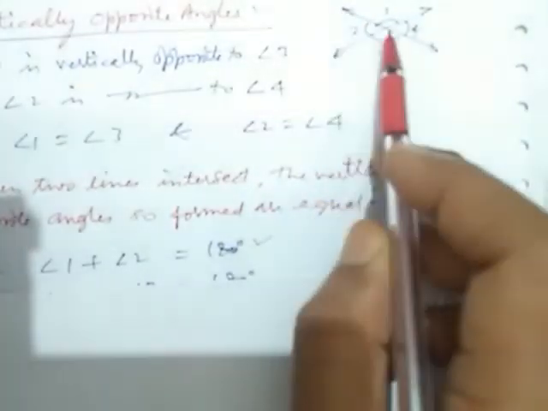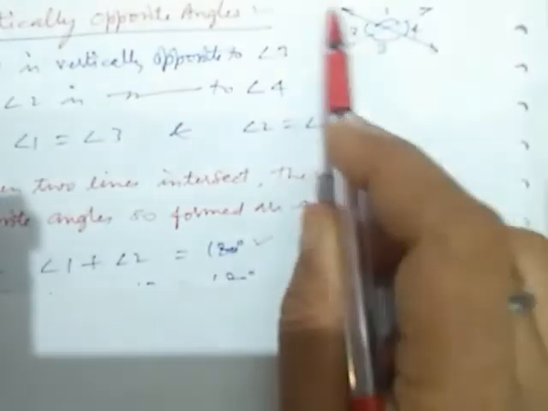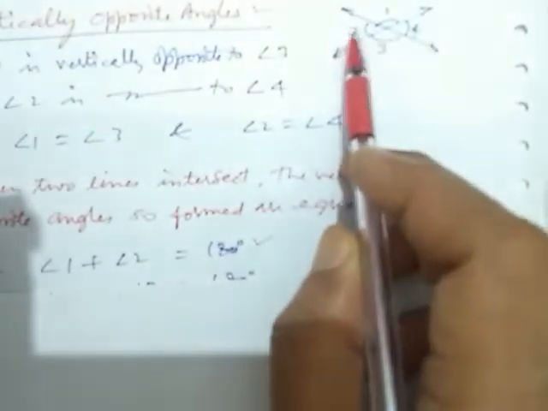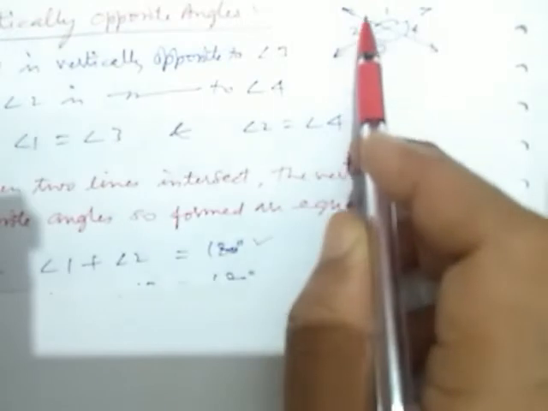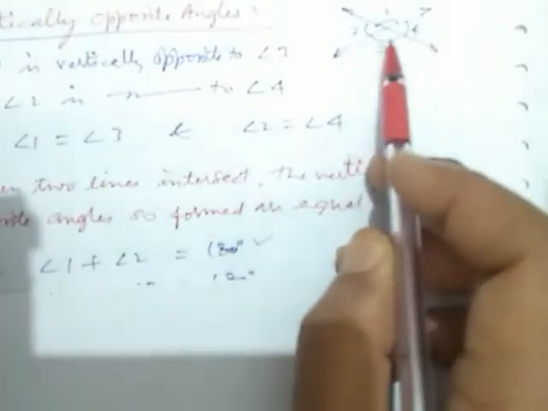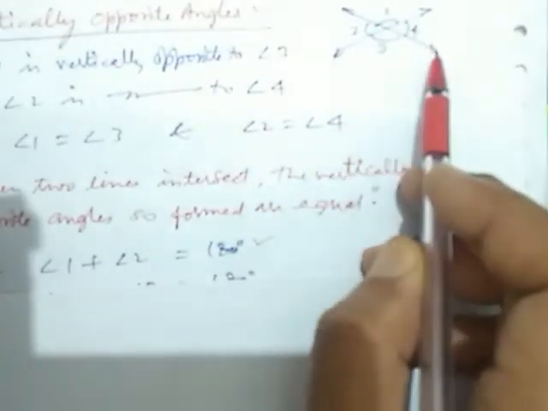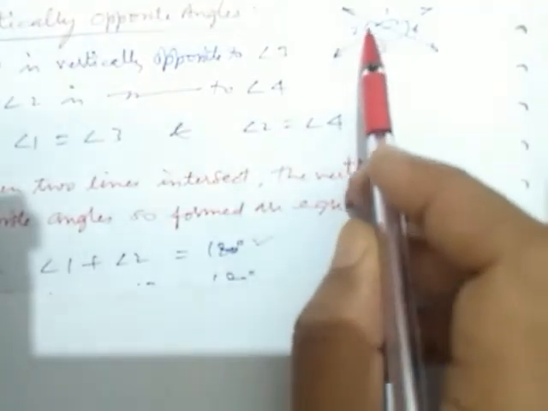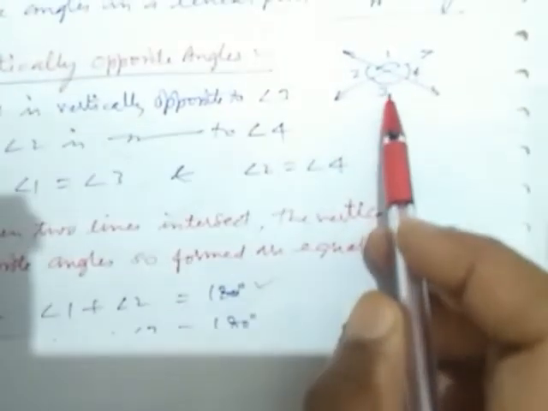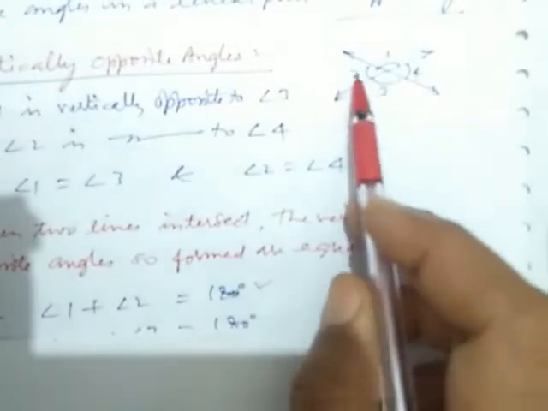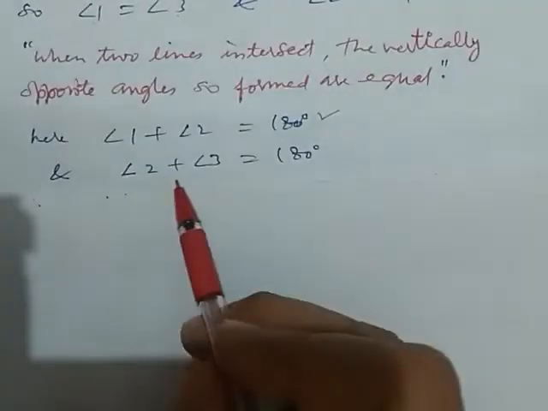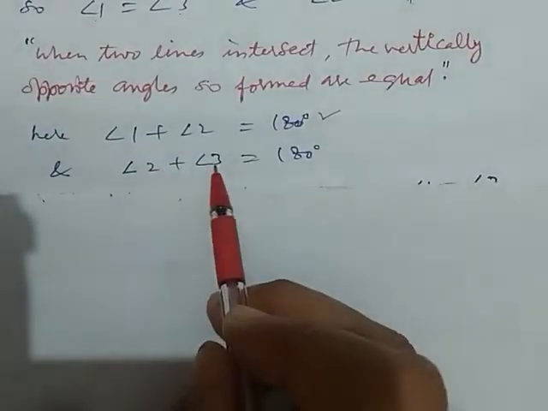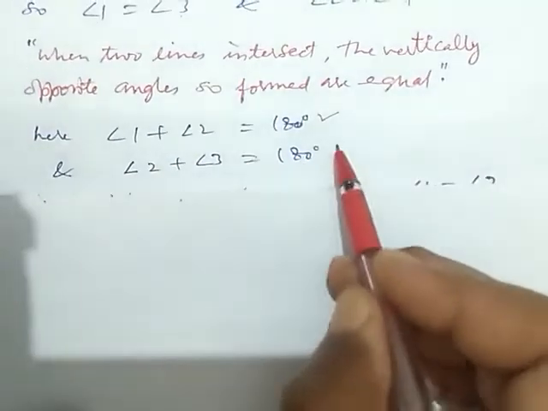The rays are opposite to each other, and they form a linear pair of angles. The sum of angle 2 and angle 3 is 180. So we can write angle 2 plus angle 3 is equal to 180.